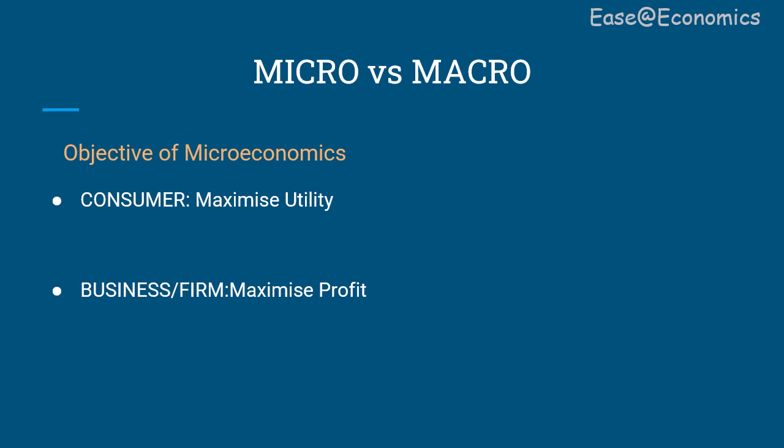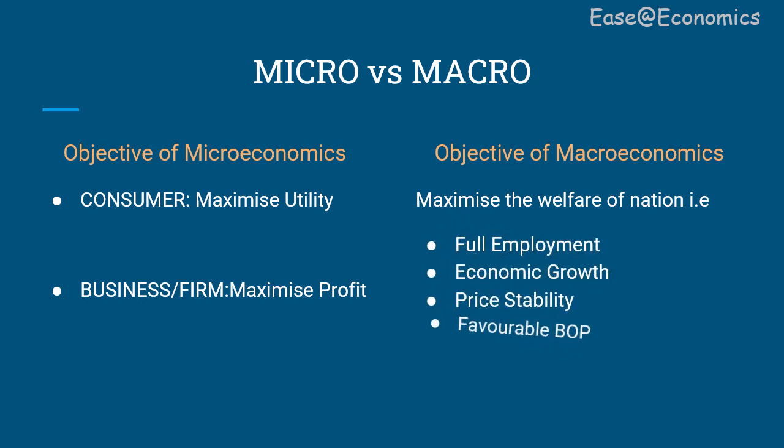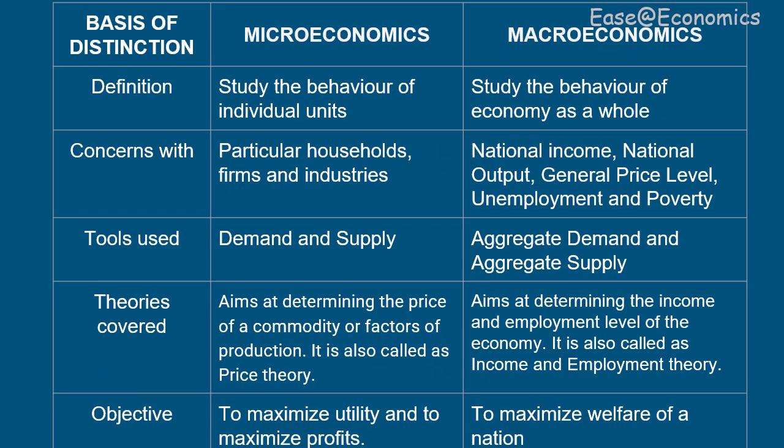Whereas macroeconomics aims at maximizing the welfare of the nation, and the welfare of the nation is attained by ensuring full employment, economic growth, price stability, favorable BOP. All the aspects of microeconomics and macroeconomics are summarized here in the form of a table. From the CBSE point of view, this is an important question. It is quite frequently asked in exams to distinguish between microeconomics and macroeconomics.